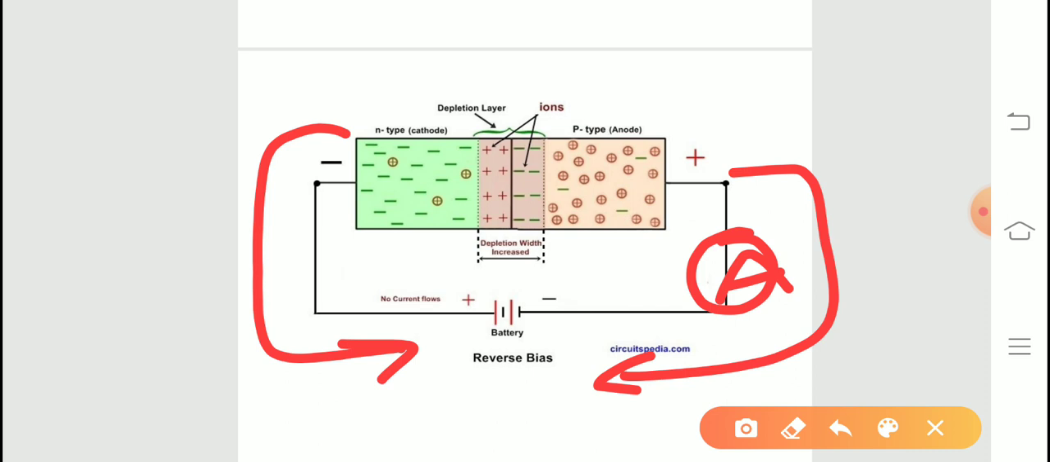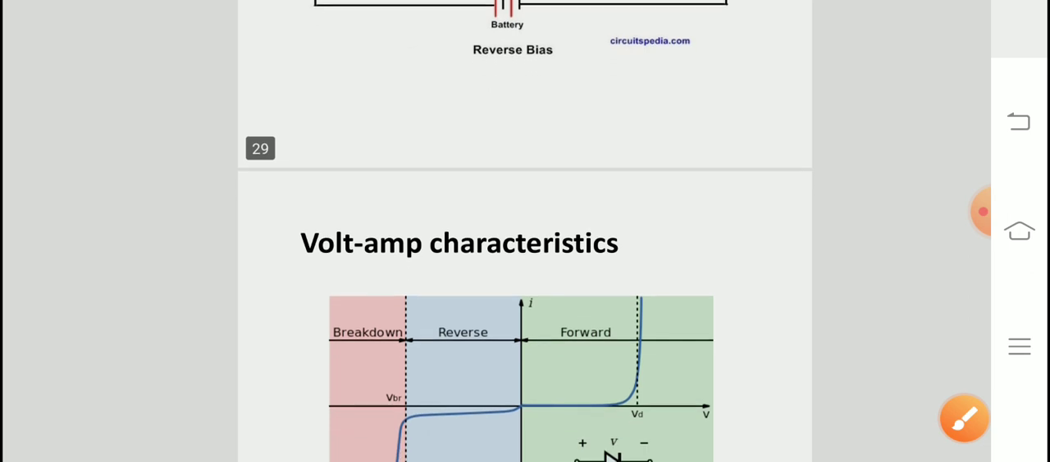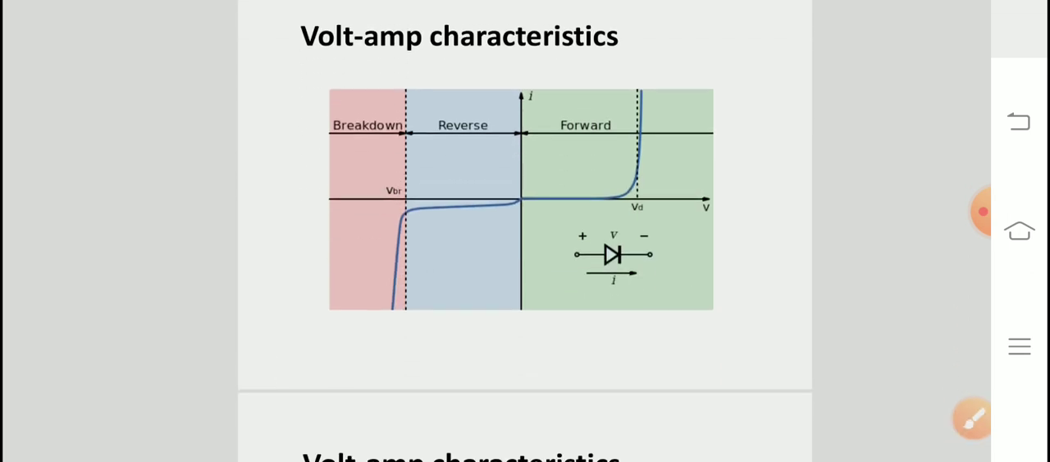Here this is due to the minority charge carriers. If you see, in the n-type there are still some positive charge carriers, and in the p-type there are still some negative charge carriers. For those charge carriers it is forward bias, and they are very few in number. That's why you are able to see a very small current in reverse bias. Magnitude-wise also, in forward bias the current is in the milliampere range, whereas in reverse bias it is in the microampere range, meaning the current is very small, because that is due to the minority charge carriers.